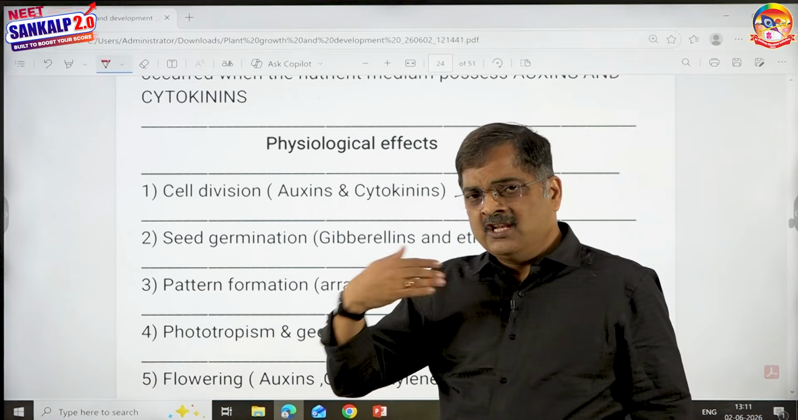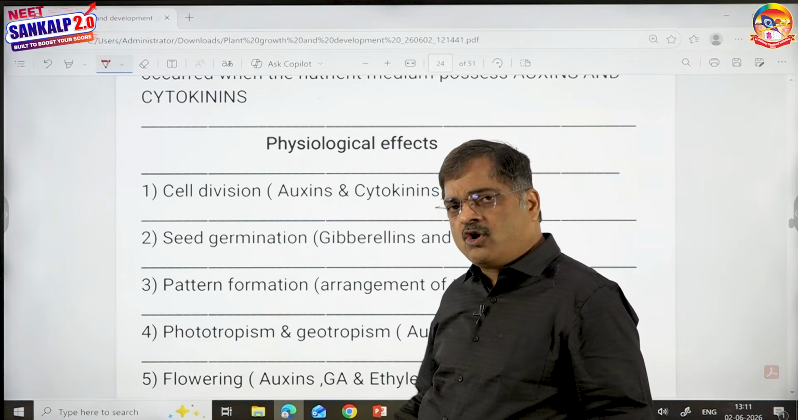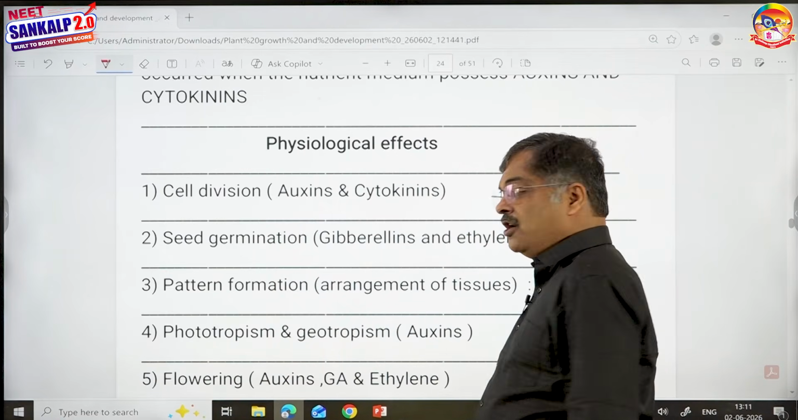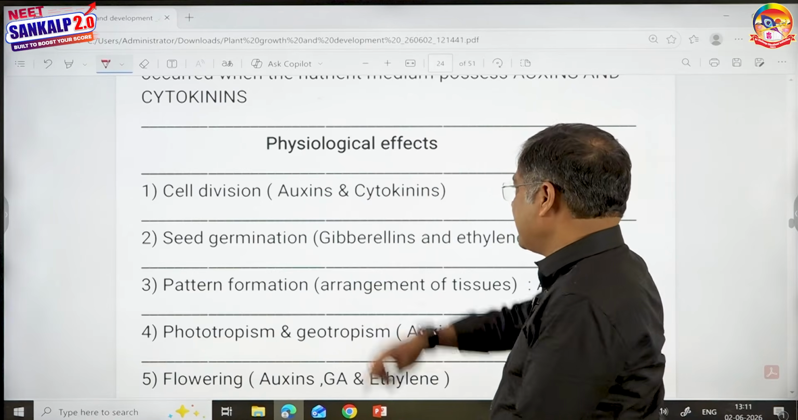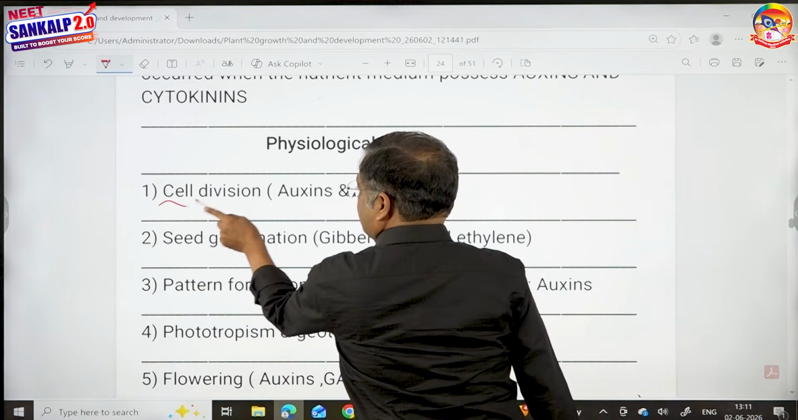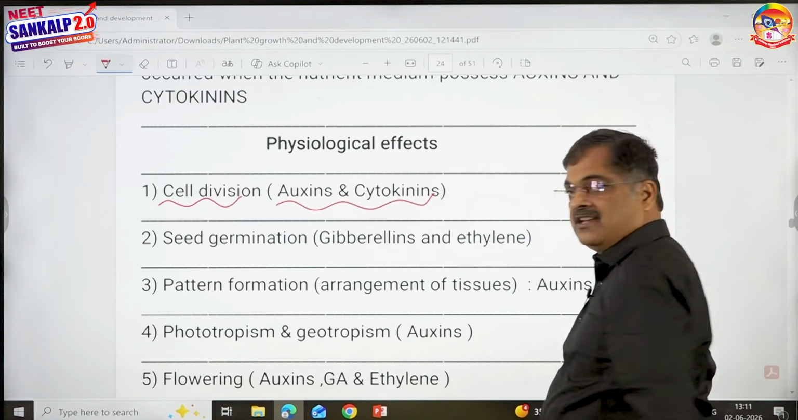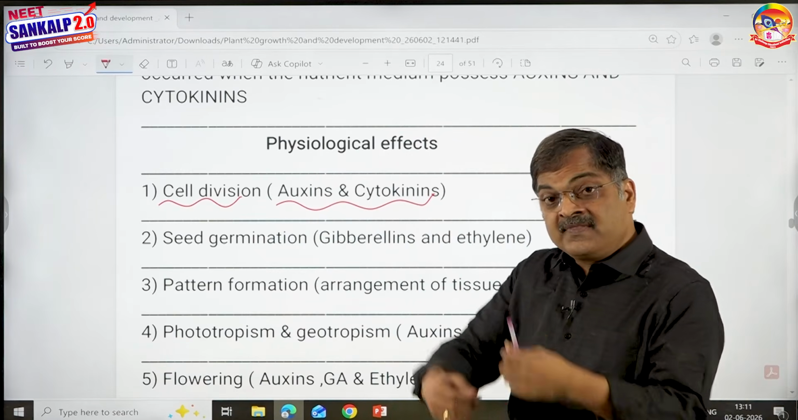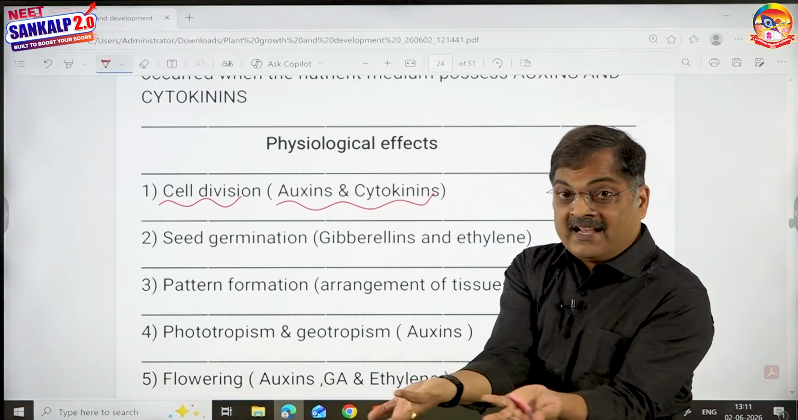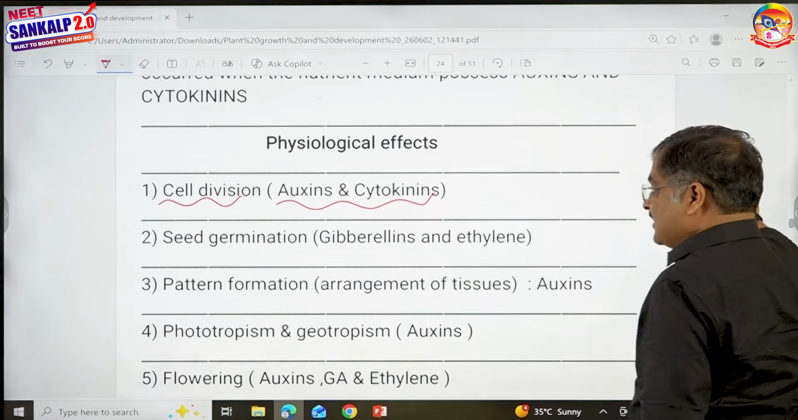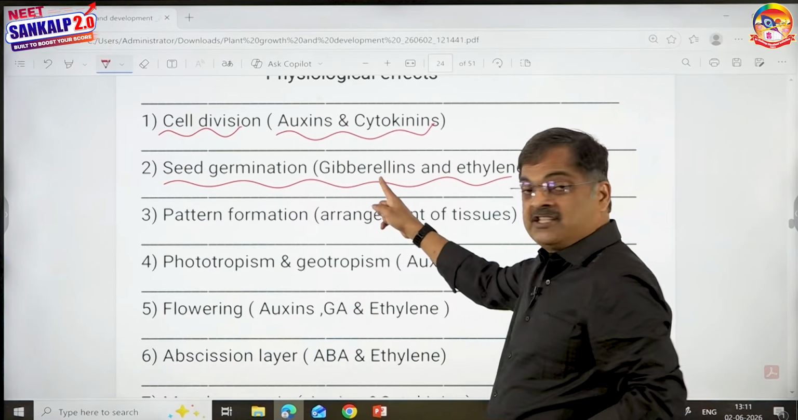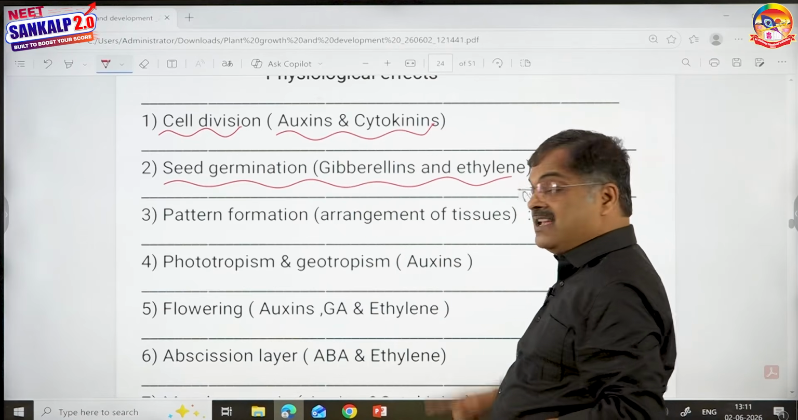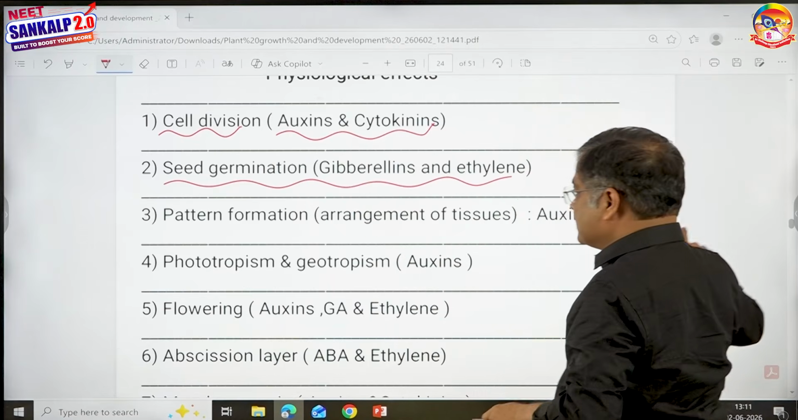Children, some physiological effects. Textbook says in the initial part itself that hormones cause different physiological effects. You will understand them once I complete, but because you already completed, I can show you directly. Cell division: both auxins and cytokinins induce cell division, even gibberellins. Internodal elongation is by cell division and cell elongation only. Seed germination is by gibberellins and ethylene. Gibberellins induce seed germination in barley, ethylene induces seed germination in peanuts.